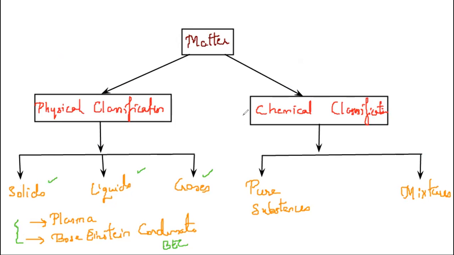Okay. In this topic, what we are going to discuss is based on chemical classification, correct? I'll write it here properly. So based on chemical classification, matter is classified into two types. That is pure substances and mixtures. Yes, pure substances and mixtures.